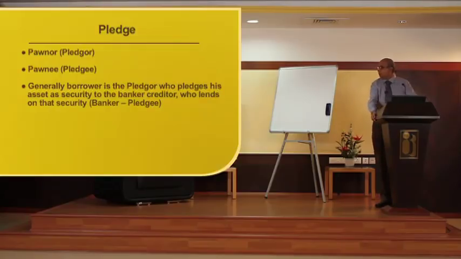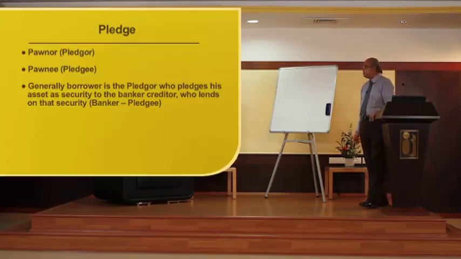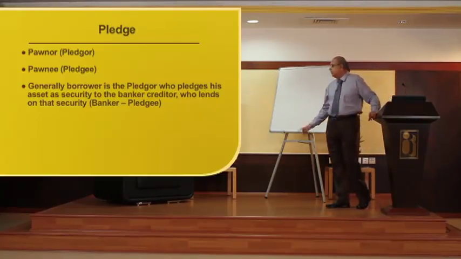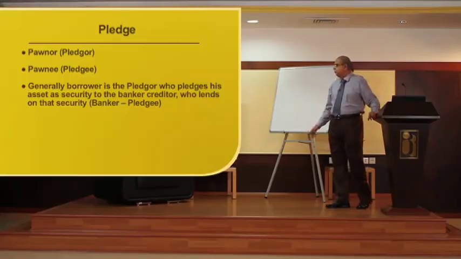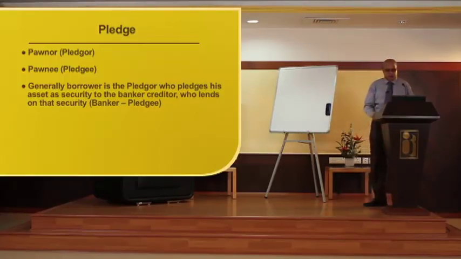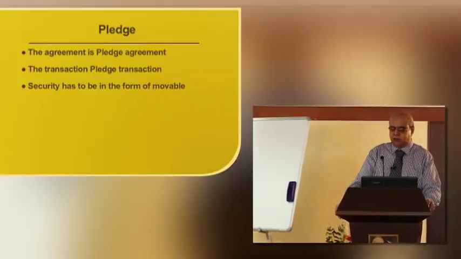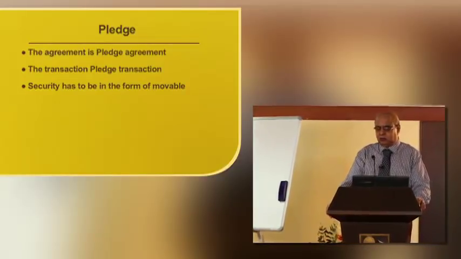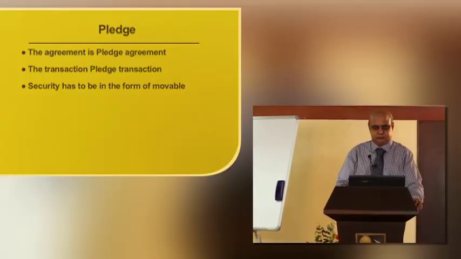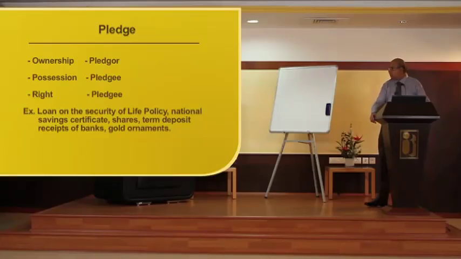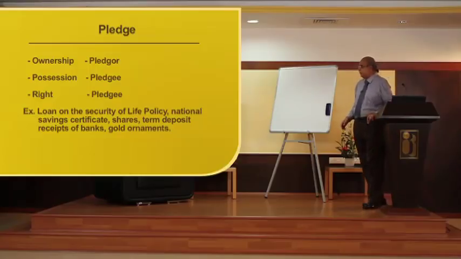Pawnor, pledgor. Pawnee, pledgee. Generally, the borrower is the pawnor or the pledgor who pledges his asset as security to the banker. The creditor who lends on the security, the banker, is considered as the pledgee. The agreement is the pledge agreement. The transaction is the pledge transaction. Security has to be in the form of movable. Ownership, pledgor. Possession, pledgee. Right, pledgee.